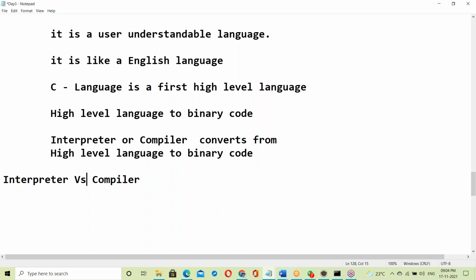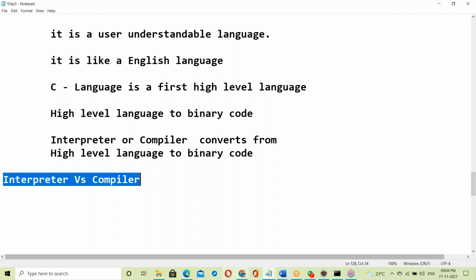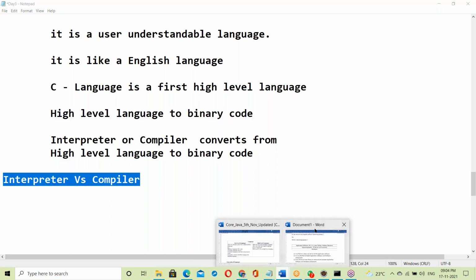Those who already have some knowledge like C or a computer science background, in that case please answer: what's the difference between interpreter and compiler?